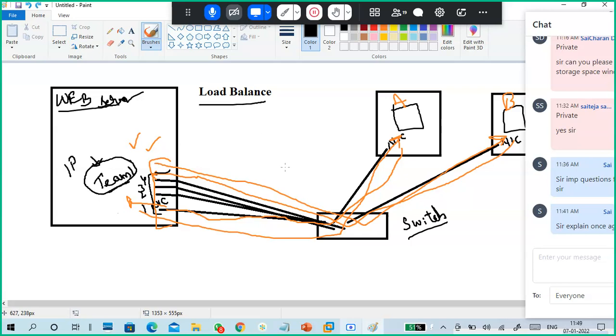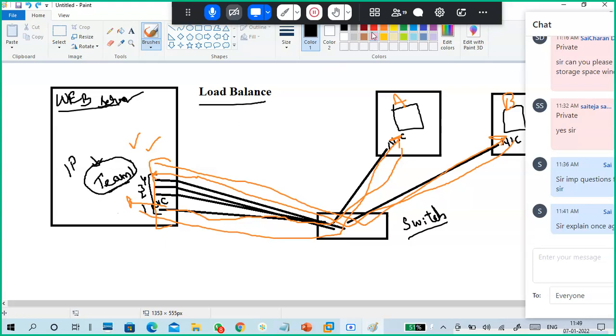Because of load balancing. With fewer members, 2 or 3 counters are enough. With more members, more traffic, more NICs and more counters are required, right? The same concept is load balancing, it will balance the load. So we achieve one point: load balancing.